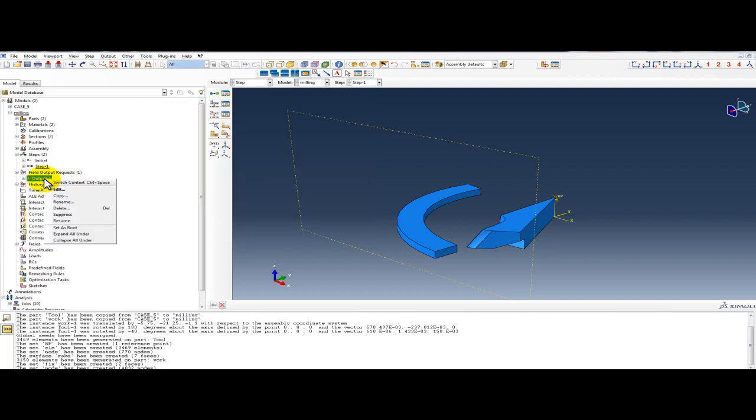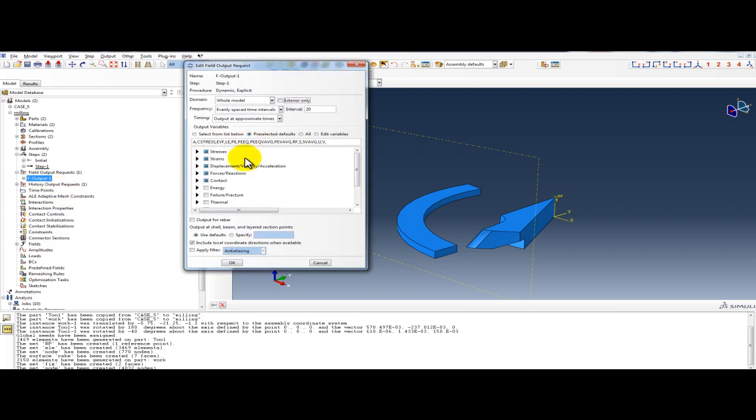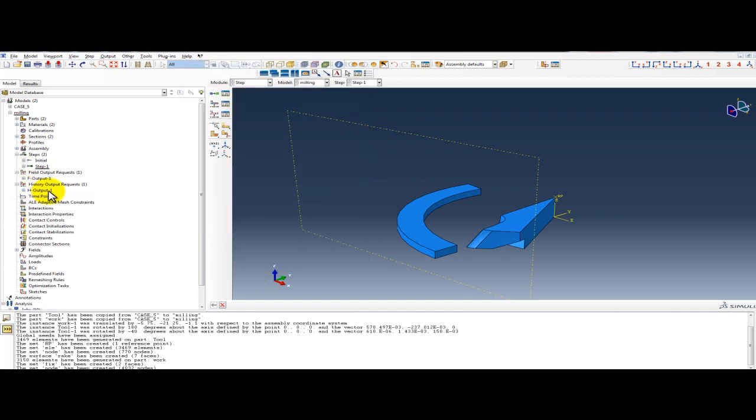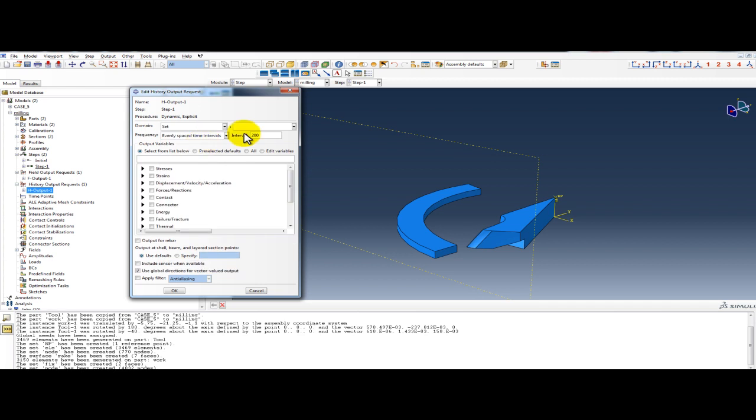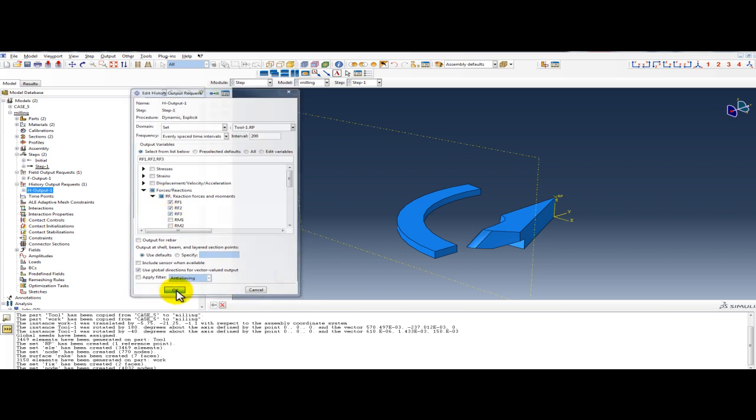and field output, right click, edit all the field output with state variable, select status, so the element will be deleted for whole model. History output, click edit and select for set on reference point, tool reference point unit forces in 3 direction. Okay,